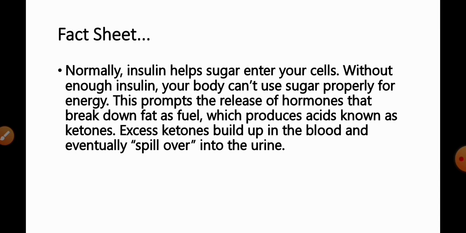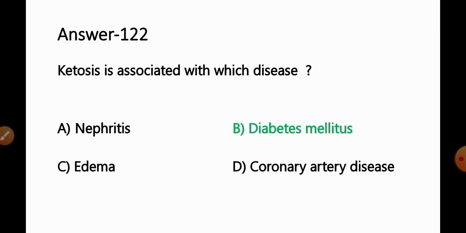This prompts the release of hormones that break down the fat as a fuel, which produces the acid known as the ketones, very well known acetone, acetoacetate, and beta hydroxybutyric acid. Excess ketones build up in your blood and eventually spill over into the urine. This condition is associated with the 3 to 4 days of fasting or type 2 diabetes mellitus. So sometimes it is also known as the ketosis or diabetic ketoacidosis. So we can say it is diabetes mellitus that is associated with the ketosis. So option B will be the correct answer for this question.